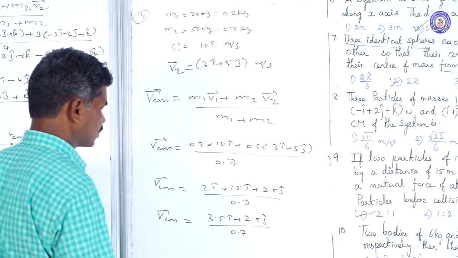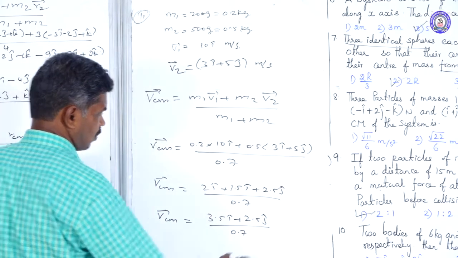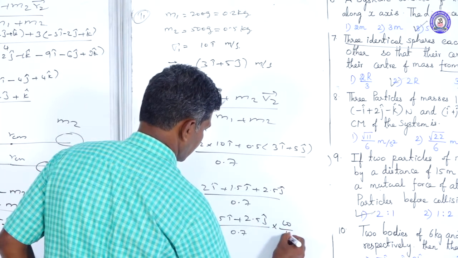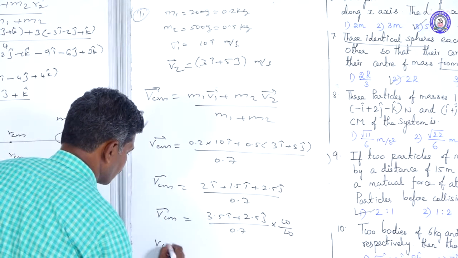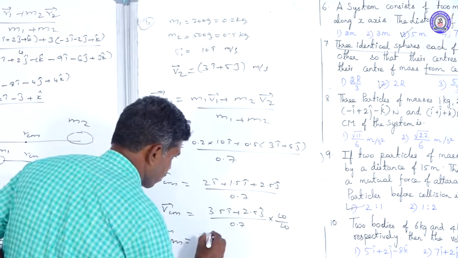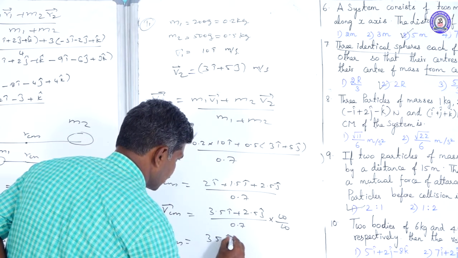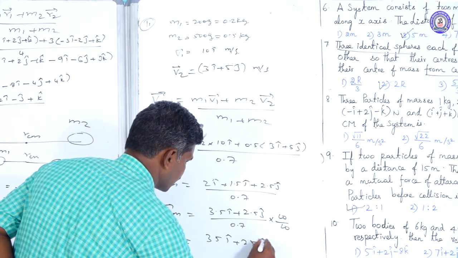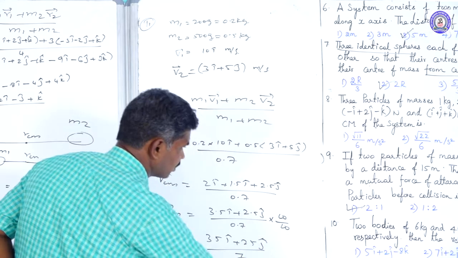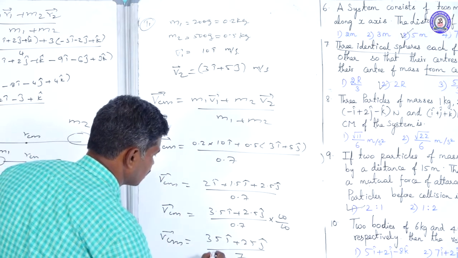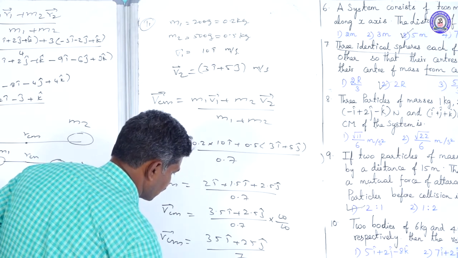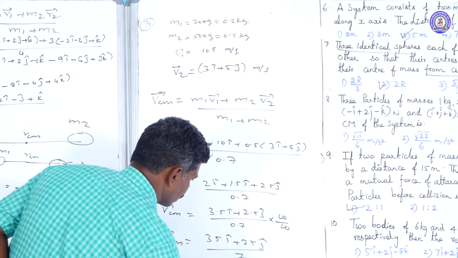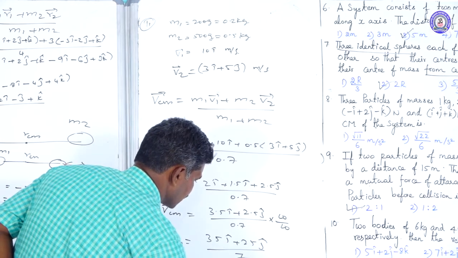Our answer, we are going to multiply by 10 divided by 10. Then we will get VCM vector equal to 35 i cap plus 25 j cap divided by 7. Then we will get 35 divided by 7 i cap plus 25 by 7 j cap.